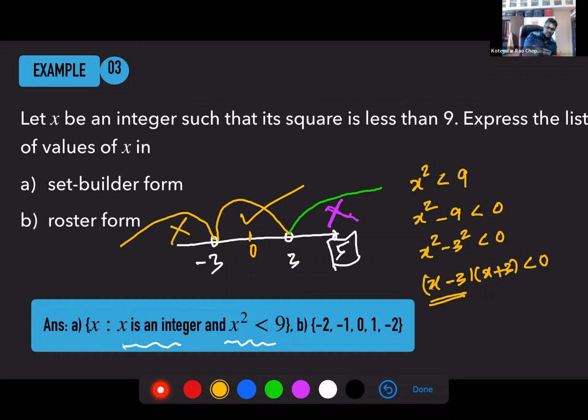Such a method is known as the wave curve method. It looks like a wave. Things change in the sense they go from, sorry.